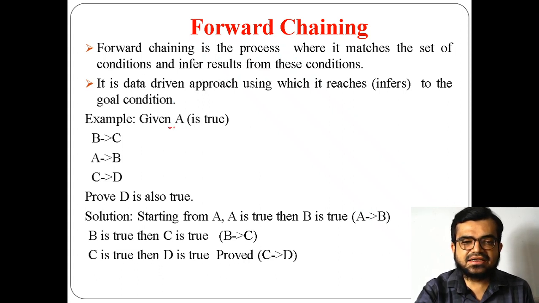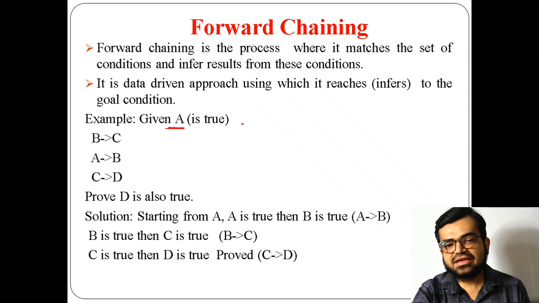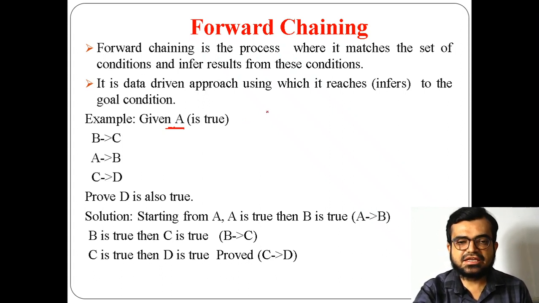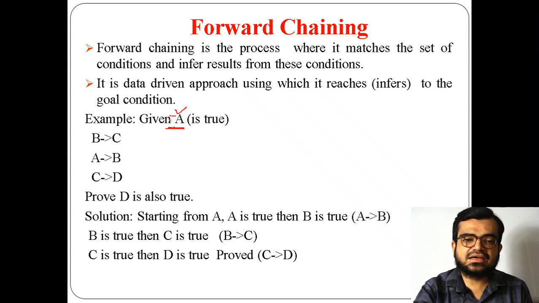Now if I take propositional logic for any sentence, knowledge will be represented in a set of statements. One statement I am representing with a symbol called A. The given condition is that this statement A is true. Along with that there are some other inputs; here we have taken some compound statements.